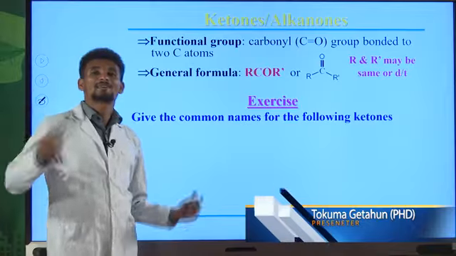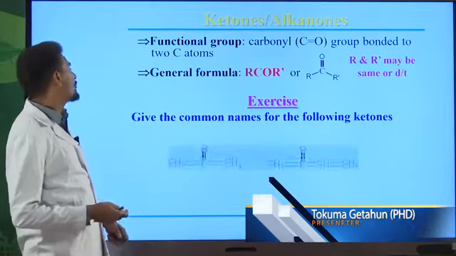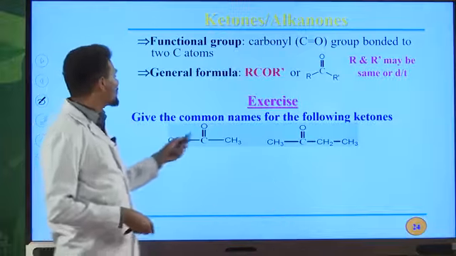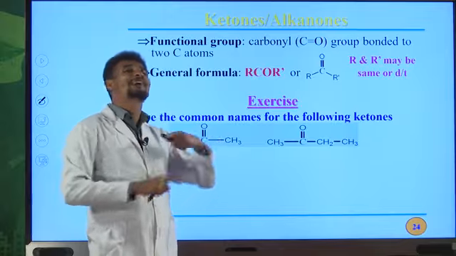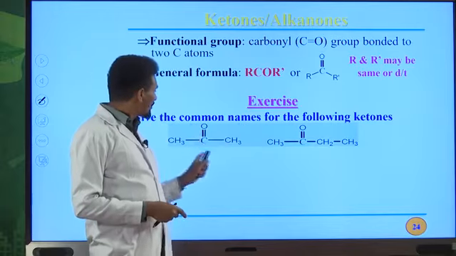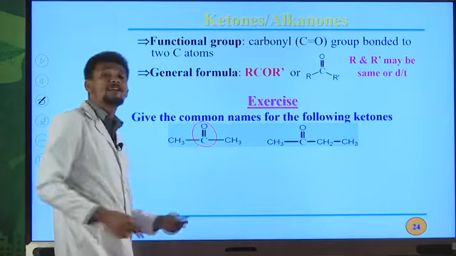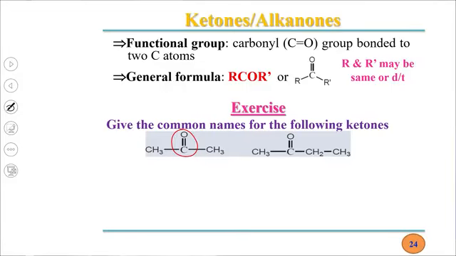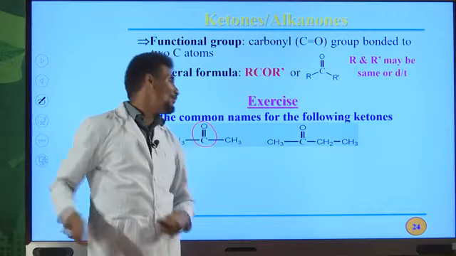How can we write the common names and IUPAC names for ketones? Okay, in the case of common names, this is almost similar to that of ethers. First, name the alkyl groups directly bonded to the carbon to oxygen double bond. This is the functional group, and the name of this group is the carbonyl group. Ketone contains a carbonyl group. Aldehyde also contains a carbonyl group. Both of them are known as carbonyl compounds.